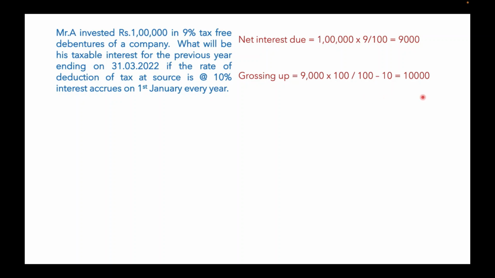To find the total value, we are grossing it up. So the gross value of this debenture interest is 10,000. For this only we have to calculate tax, and not for this 9,000.